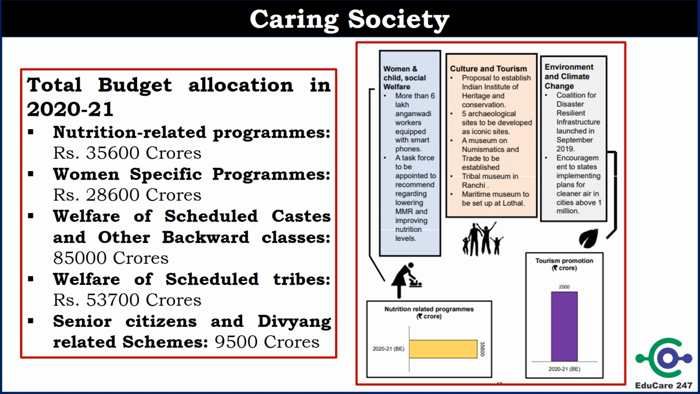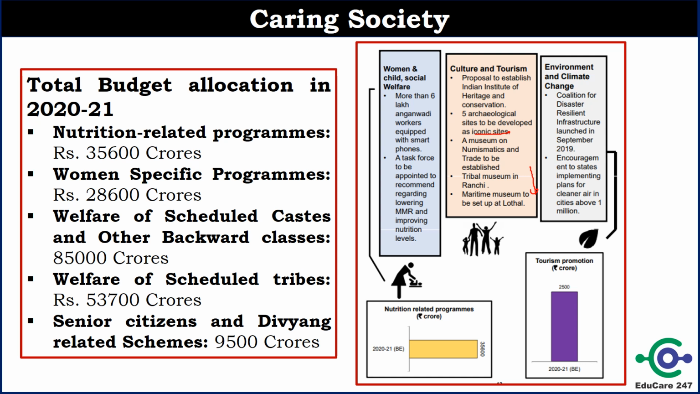Under culture and tourism, government has said that Indian Institute of Heritage and Conservation will be established. 5 archaeological sites will be developed as iconic sites. You can write in the comment box which are those 5 sites. A museum of numismatic and trade to be established. Tribal museum will be established in Ranchi. Maritime museum will be set up in Lothal. So these are very important points. Under environment and climate change, government has said that coalition for disaster resilient infrastructure has been launched in September 2019, and it is doing very well.